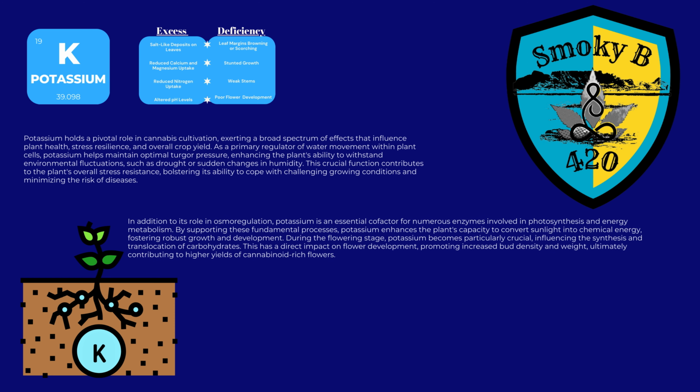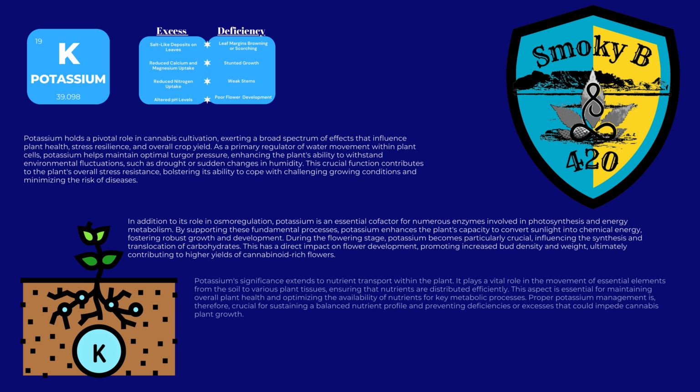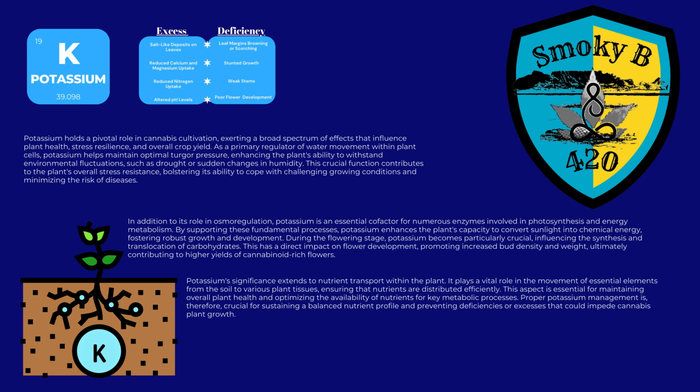In addition to its role in osmoregulation, potassium is an essential cofactor for numerous enzymes involved in photosynthesis and energy metabolism. By supporting these fundamental processes, potassium enhances the plant's capacity to convert sunlight into chemical energy, fostering robust growth and development. During the flowering stage, potassium becomes particularly crucial, influencing the synthesis and translocation of carbohydrates. This has a direct impact on flower development, promoting increased bud density and weight, ultimately contributing to higher yields of cannabinoid-rich flowers.